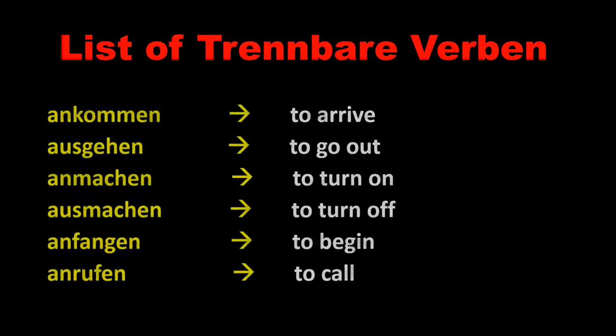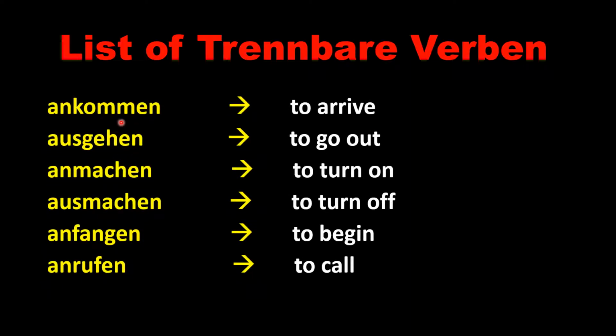Go ahead. Now here is the list of some of the Trennbare Verben. Ankommen. The prefix here is an. Ankommen, which means to arrive. Ausgehen.